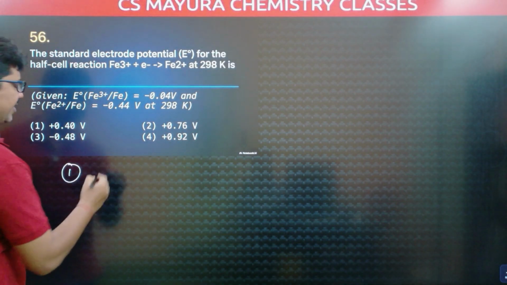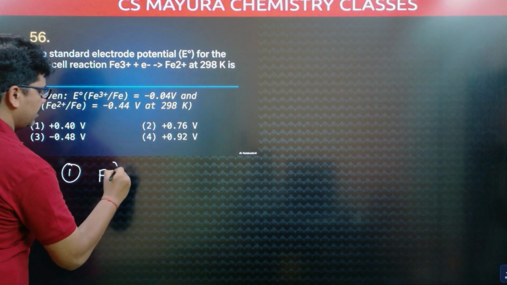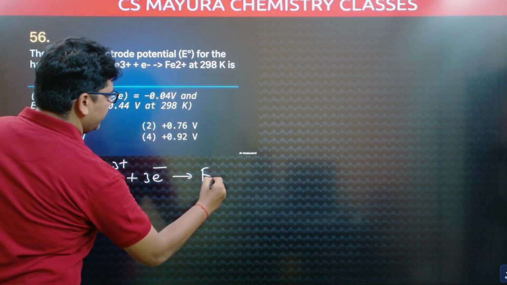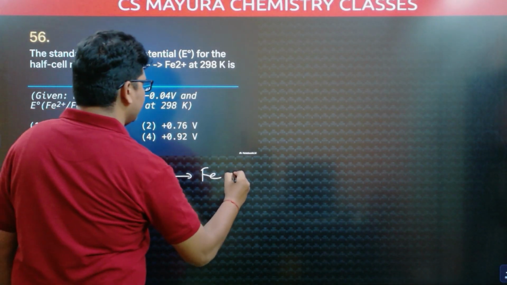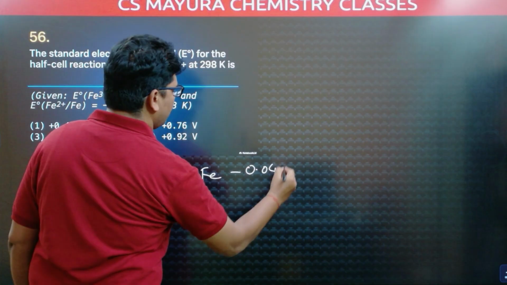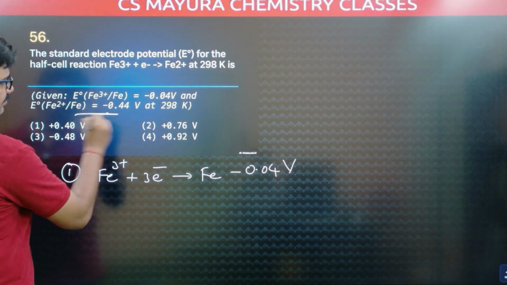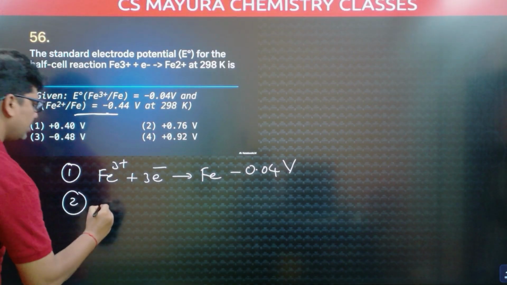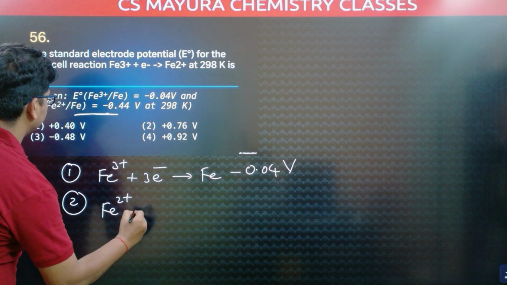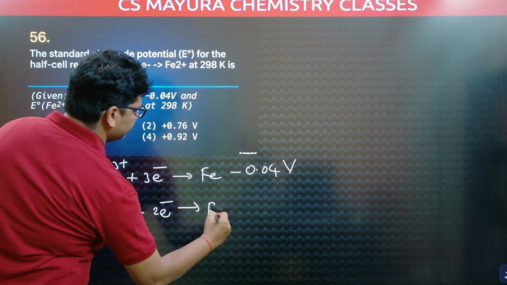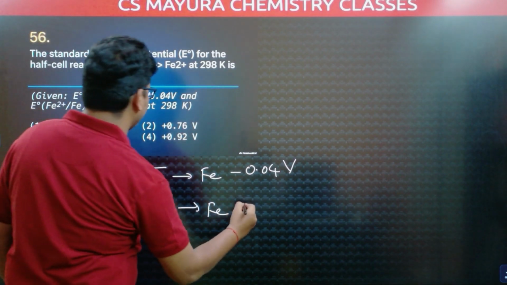Make it into equations. First equation: Fe3+ plus 3 electrons gives rise to Fe. What is the potential for this? Minus 0.04 volts. And the second equation, I am using Fe2+ plus 2 electrons gives rise to Fe. And for this reduction, what is the potential?